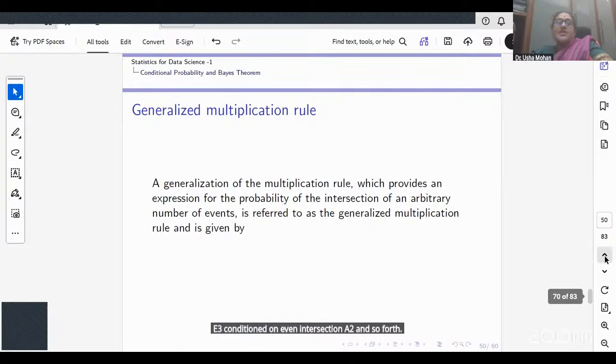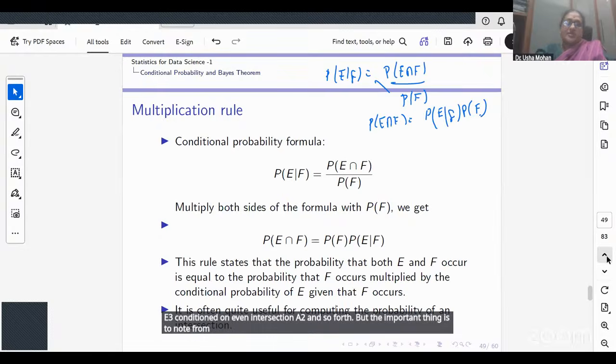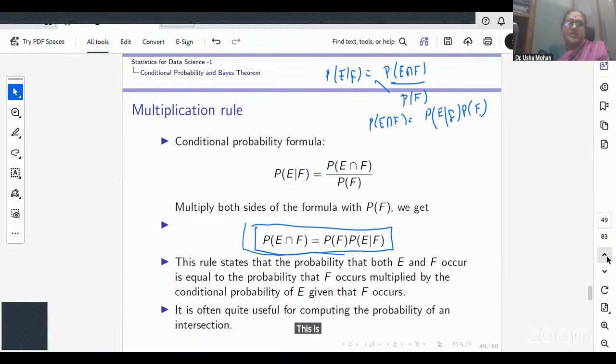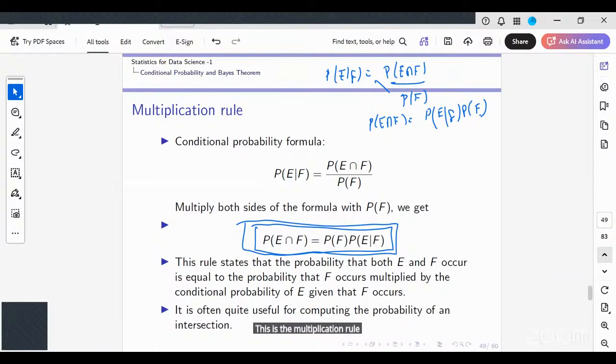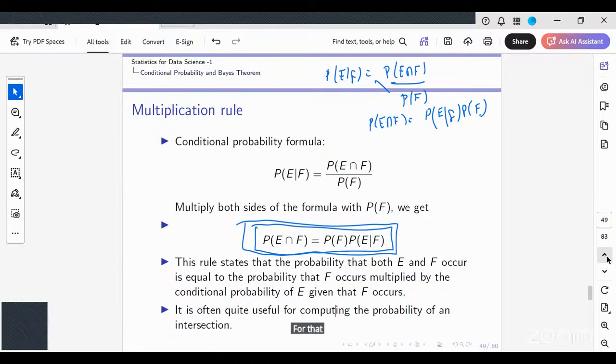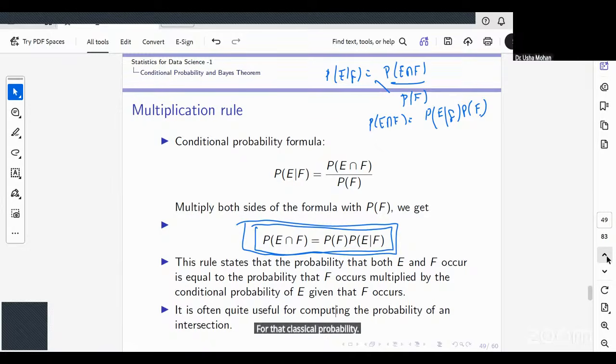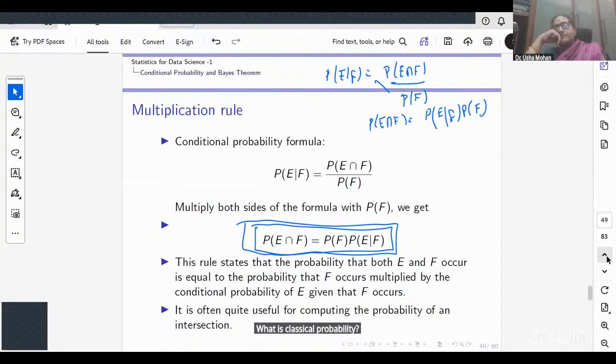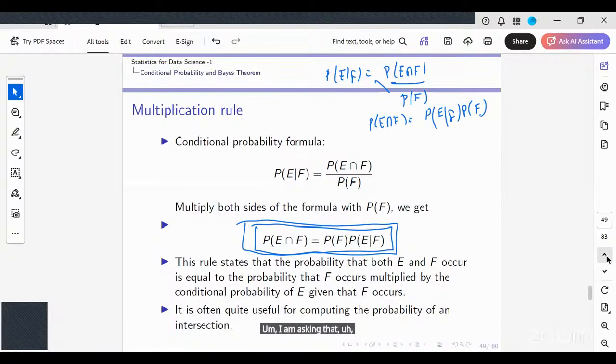But the important thing to note from this, okay? This is the multiplication rule. Ma'am, is there any concept of classical probability here? Pardon? What is classical probability? I am asking, is there any concept there?